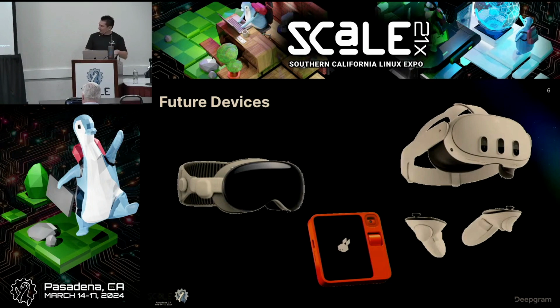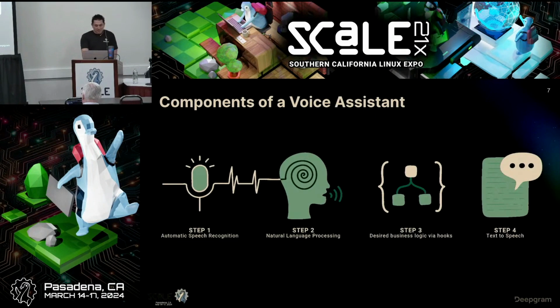The cool thing about the Rabbit R1, if you're not familiar with it, is that its primary interface is voice. You touch it, you speak your command, and it goes off. I don't know the exact implementation details, but I assume it goes into public cloud, does something, and then returns a result back and gives you whatever it is you wanted to do. So if we double click into what I just said, what makes the device an interactive voice assistant?